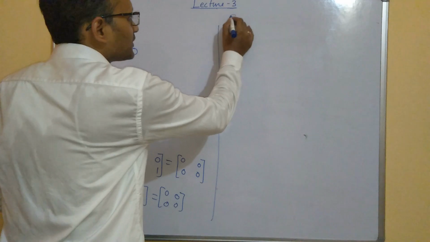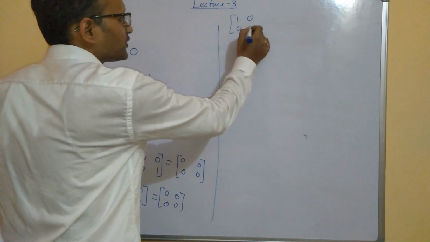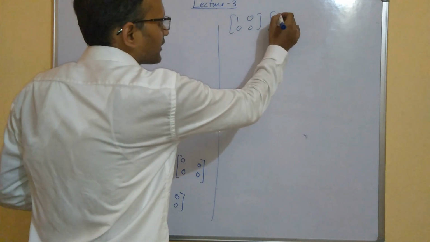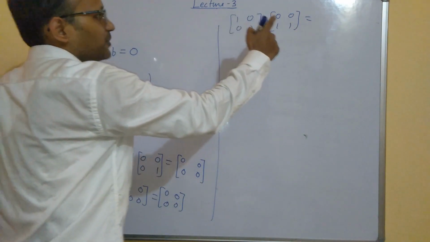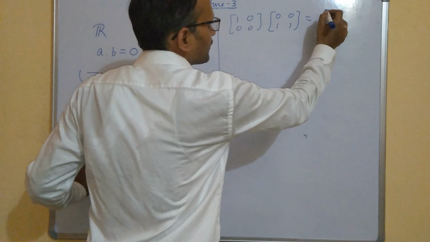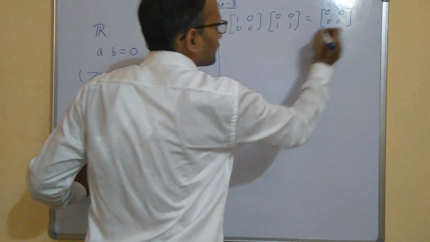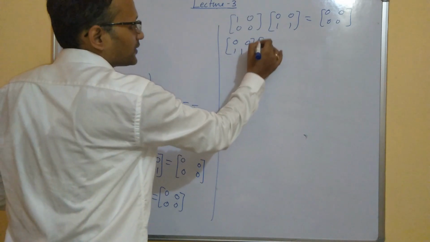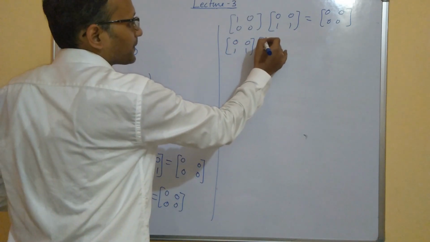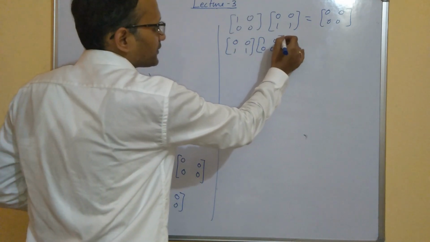Take another example. Suppose I take 1 0 0 0 and I take another matrix 0 0 1 1. Then what will happen if you multiply? The first row will become 0 and the second row will become 0. But if I multiply from the left the same matrix, then what will happen?